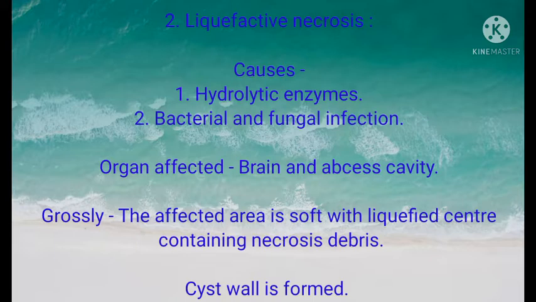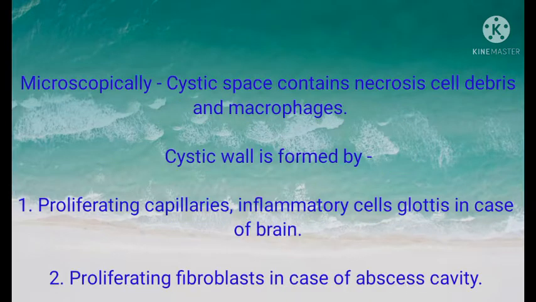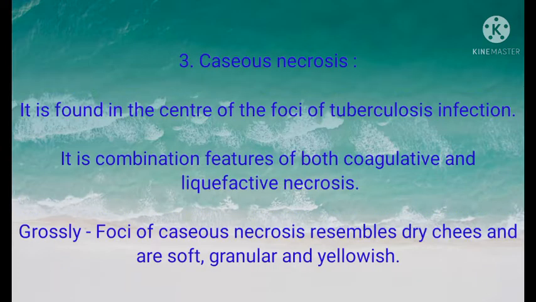Organs affected: brain and abscess cavity. Grossly, the affected area is soft with liquefied center containing necrotic debris. Cyst wall is formed. Microscopy: cystic space contains necrotic cell debris and macrophages. The cystic wall is formed by proliferating capillaries, inflammatory cells, and gliosis in case of brain, and proliferating fibroblasts in case of abscess cavity. Caseous necrosis is found in the center of the foci of tuberculosis infection.